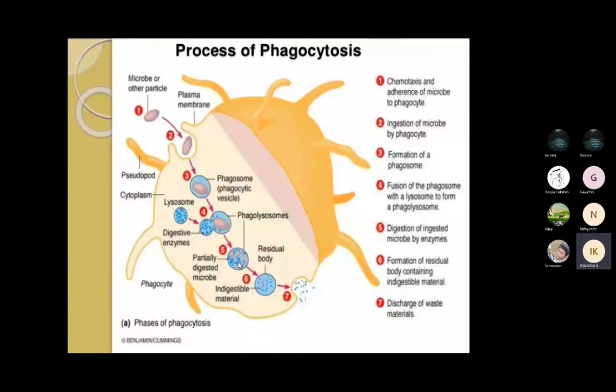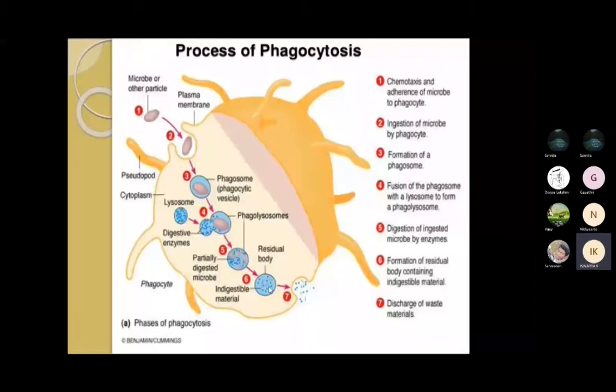Complete digestion will take place, but some indigestible materials are also present in the sixth stage. So here it will form the residual body, which contains the indigestible materials. You can see the indigestible materials here. So this sixth stage is your residual body.